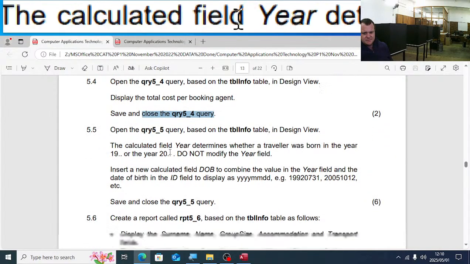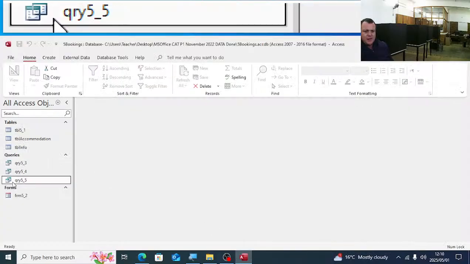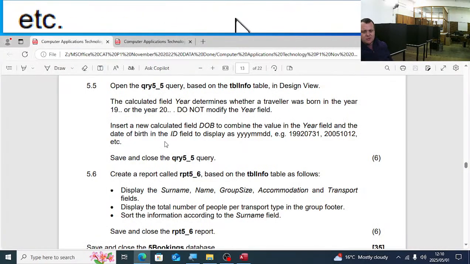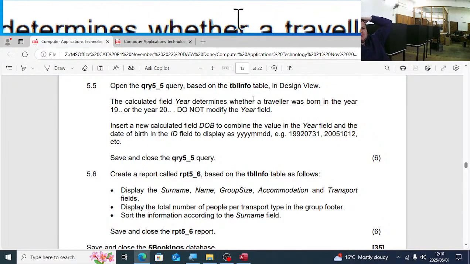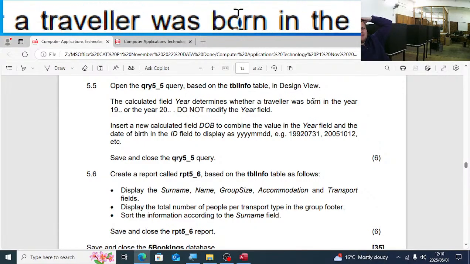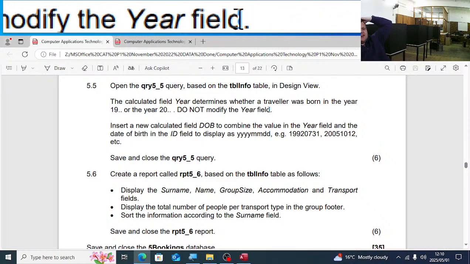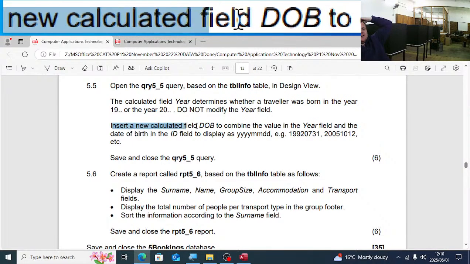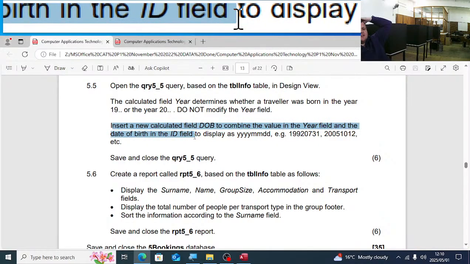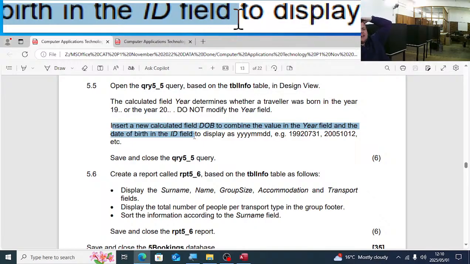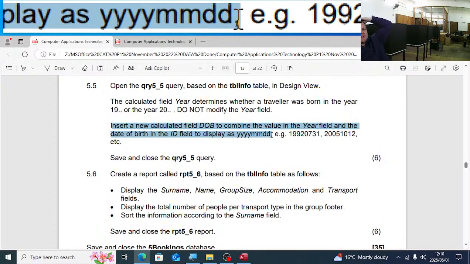5.5. Open the query on the table. So open up that query. I'm just going to open it up in the datasheet view. The calculated field here determines whether a traveler was born in the year 19 or 20. Do not modify the year function. Insert a new calculated field called date of birth to combine the values in the year field and the date of birth in the ID field to display as follows: the year, the month, and then the day.